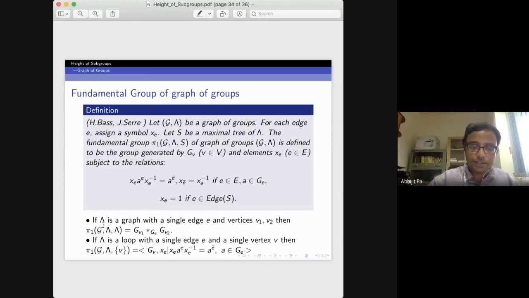For instance, if you take lambda to be a graph with a single edge and vertices v1 and v2, you can check that the fundamental group is just the amalgamation. And if you take lambda to be a loop with a single edge and a single vertex, the fundamental group of that graph of groups will be the HNN extension.